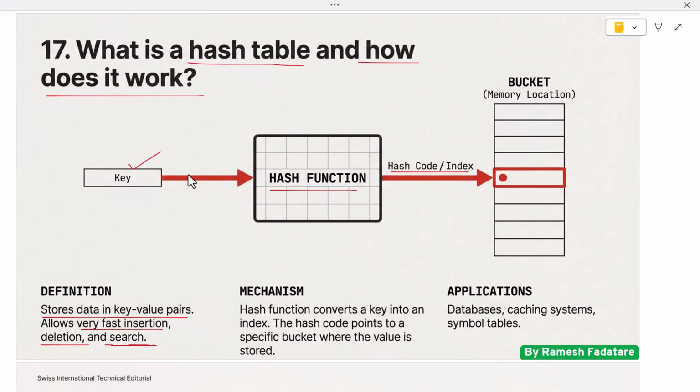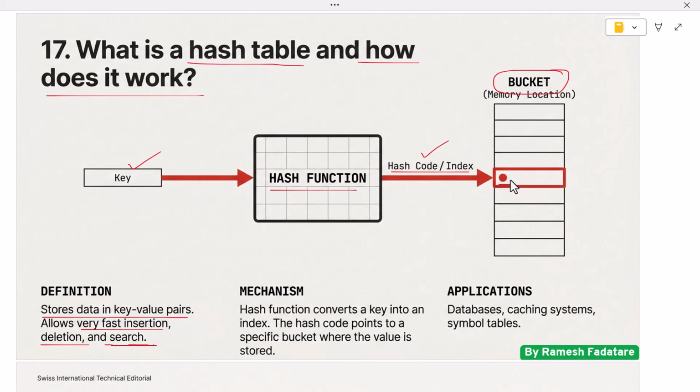When a key is given, the hash function calculates a hash code. This hash code points to a specific location in memory called a bucket. The value is stored in that bucket. When searching for a value, the same hash function is used to find the correct bucket quickly.